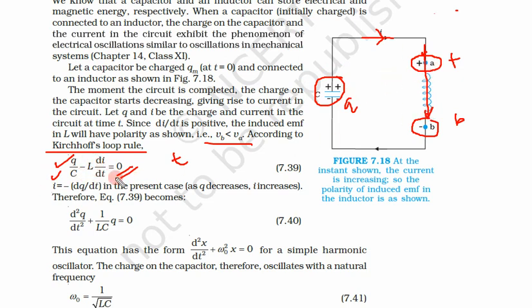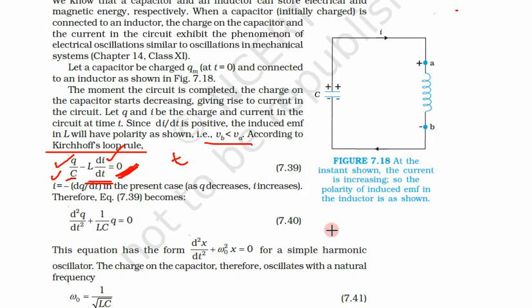Both cannot be positive, otherwise this equality to 0 cannot be satisfied. That means one must be positive and the other negative. So Q upon C, the voltage on the capacitor, must equal minus L di by dt, the voltage on the inductor.